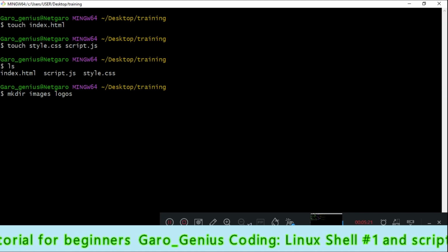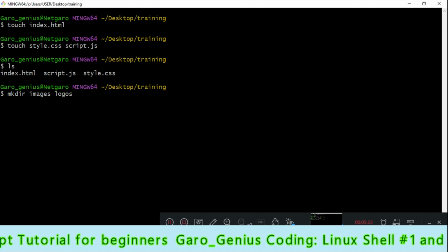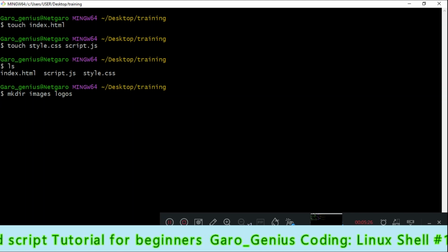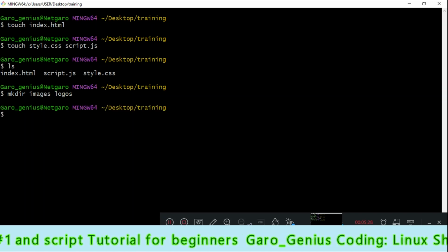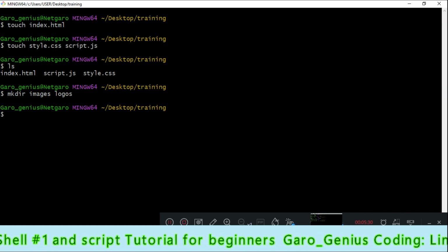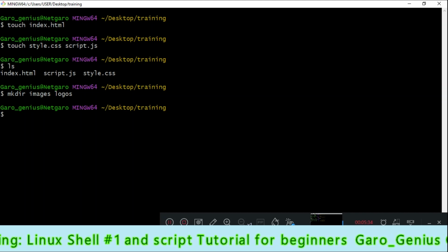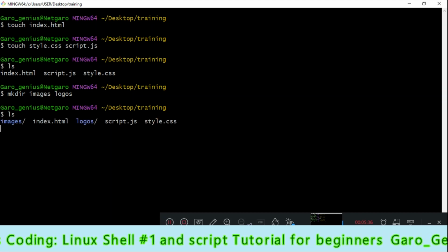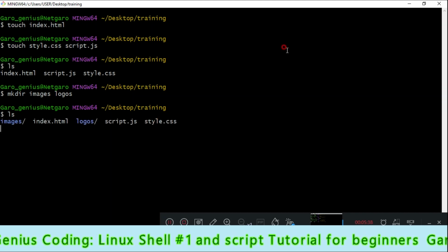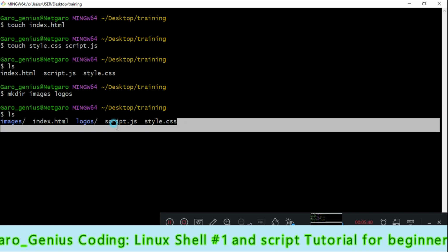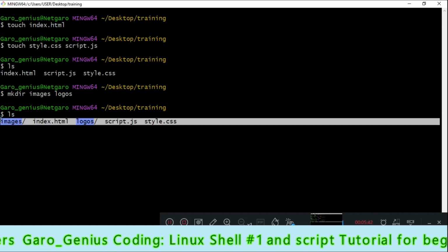Let's press enter and see. Our two directories were created successfully. Let's check it. These are all the directories and files we have created.